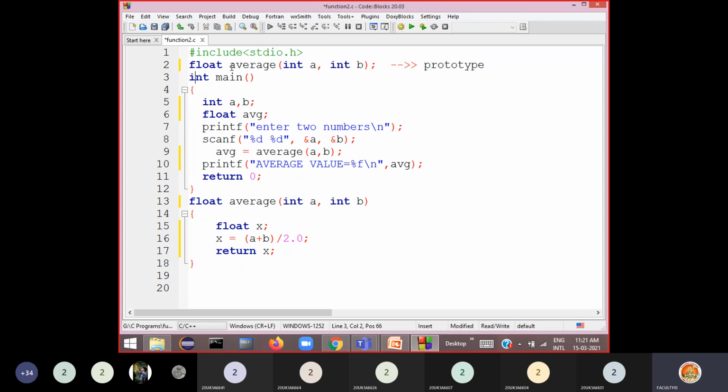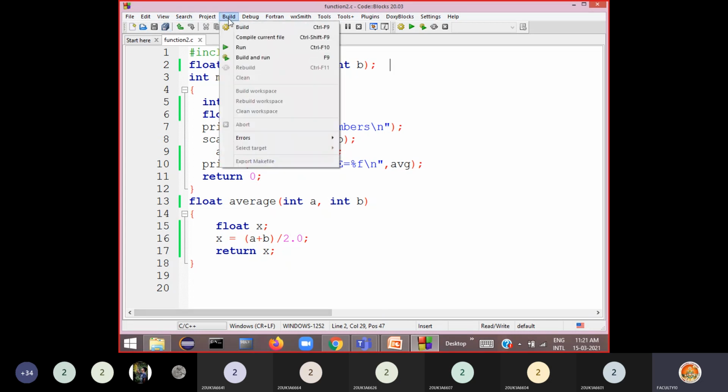Okay, in the same way, for our average function, now it is going to return a floating point number. So how are you returning? By using this return statement. If we execute this, now see here. I'm saving this program and building the program. This extra prototype I have written in the program, you should not write all these things. Right, so now build the program. No errors in this. Okay, so 0 errors you can see here.